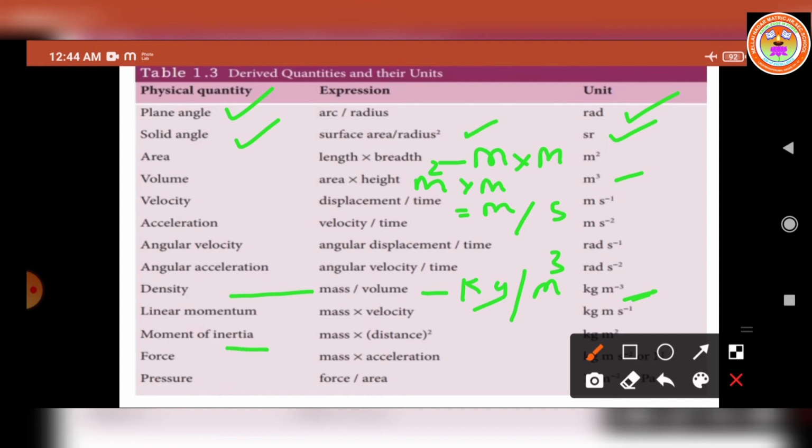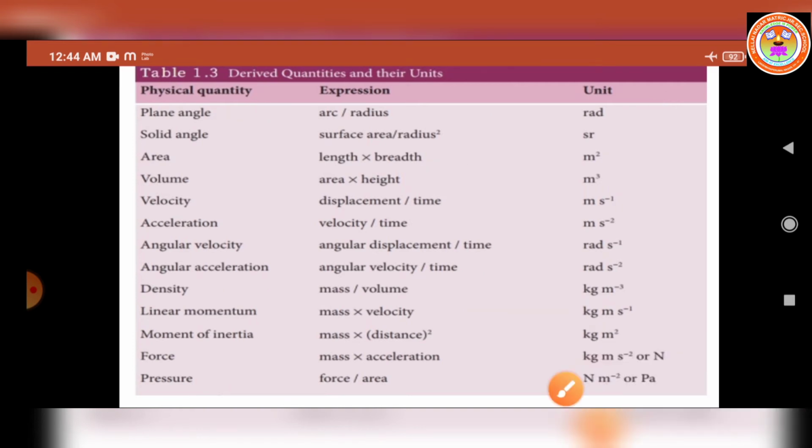And moment of inertia. What is the formula? Expression, mass into distance square. What is the unit of mass? Kilogram. What is the unit of distance? Meter. Here distance square. So we have to write kilogram meter square. Like that, we have to write the derived quantities and their units.